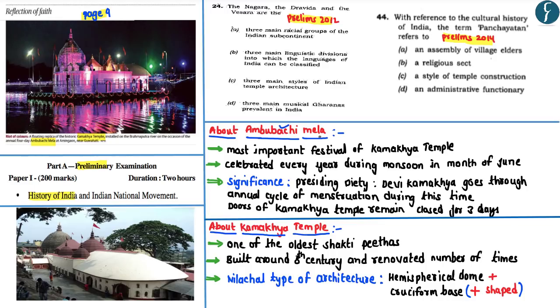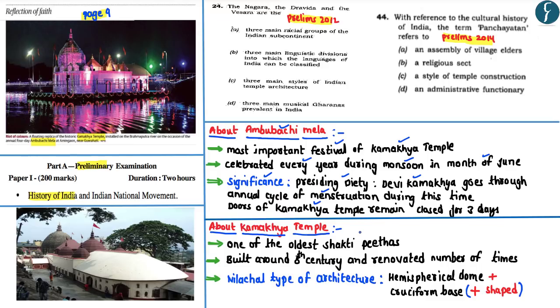The Ambubachi Mela is considered to be one of the most important festivals associated with the Kamakhya temple located in the state of Assam. Now this particular Mela is celebrated every year, particularly during the monsoon in the month of June. The one important significance of the Ambubachi Mela is that during this particular Mela, it is believed that the presiding goddess, that is Devi Kamakhya, goes through the annual cycle of menstruation. And because of such a belief, the doors of the Kamakhya temple are closed for a period of 3 days.